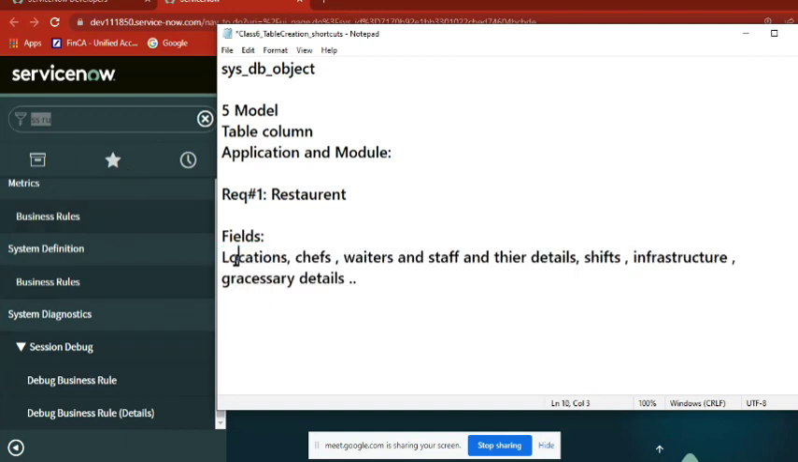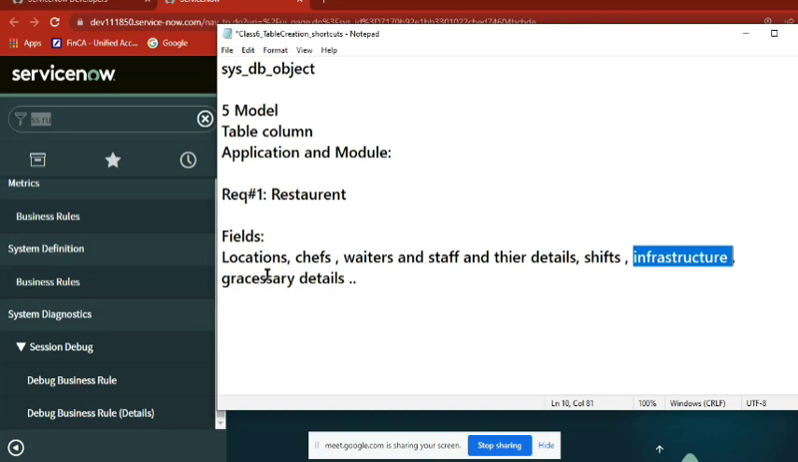So locations, we have a location table. Chefs, they are users. Maybe we can create a group. Waiters, staff, we can create a group. And their details, again, it is the user table. Shifts, maybe we can create a separate table called shifts, and then we can create some documents, some models, like morning shift timings and all. Infrastructure is undefined because it is vast, right?